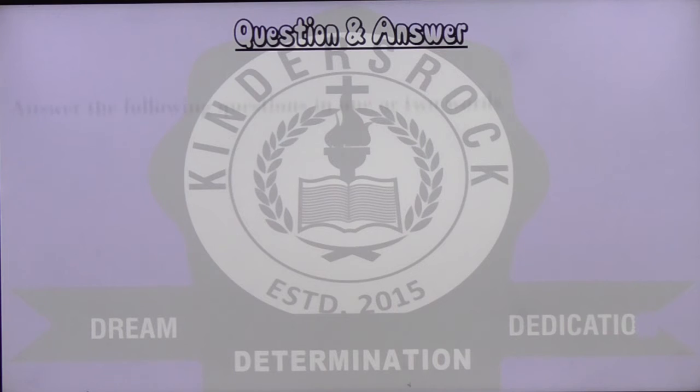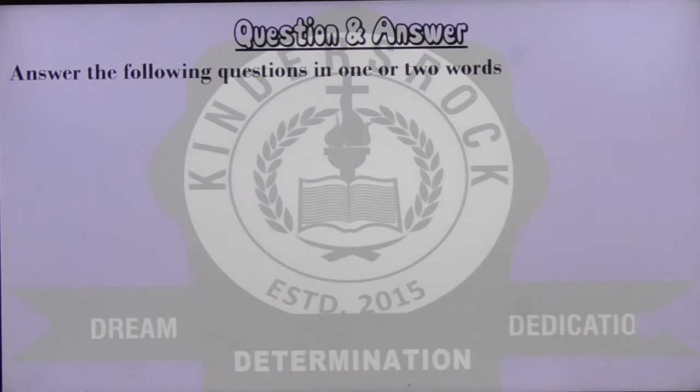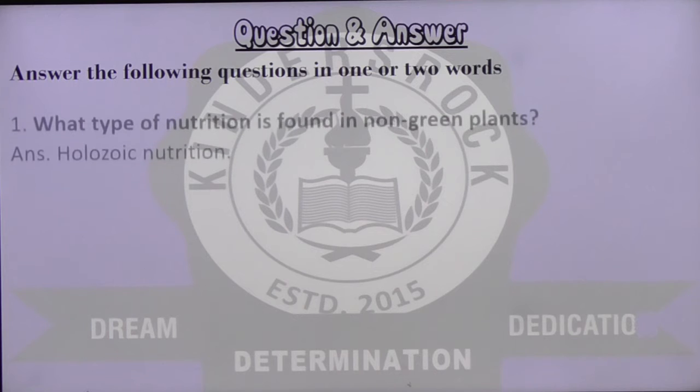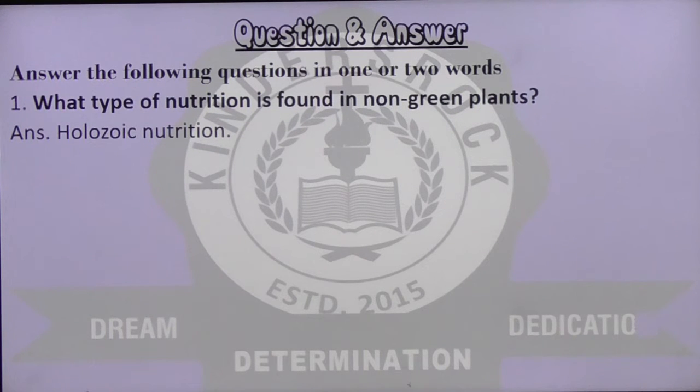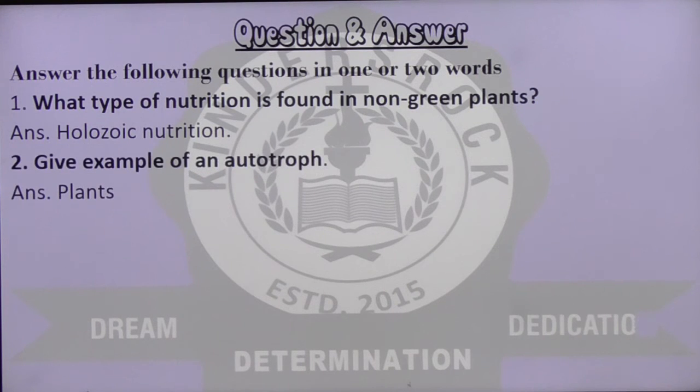Question and answer now. Answer the following questions in 1 or 2 words. The first question is, what type of nutrition is found in non-green plants? It's not holophytic nutrition, it's holozoic nutrition. Remember, it is holozoic nutrition. Give examples of an autotroph. Plants, they are autotrophs because they make their own food.